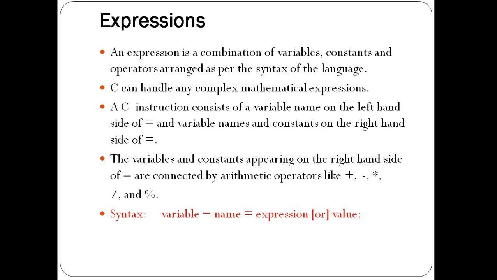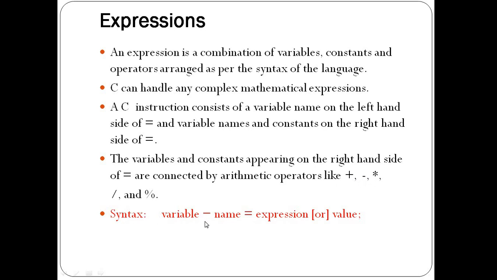So C can handle any complex mathematical expressions. A C instruction consists of a variable name on the left hand side of the assignment operator, and variable name and constant on the right hand side of the assignment operator. So expression is nothing but what? A combination of variable, constant and operators. So the combination of variable, operator and constant is called an expression, and an expression is nothing but mathematical formulas. The variables and constants appearing on the right hand side of the assignment operator are connected by the arithmetic operators or any other operators like plus, minus, multiplication, division or modulo.